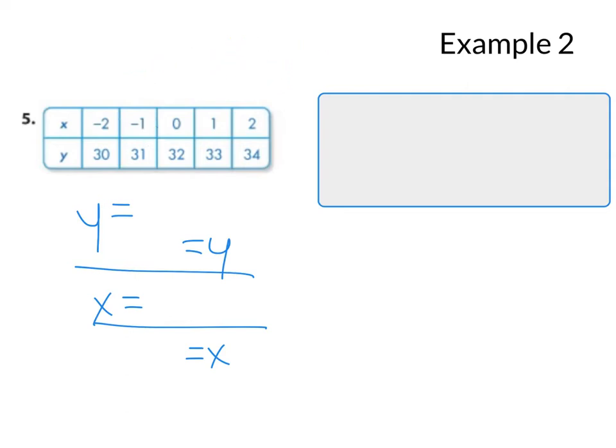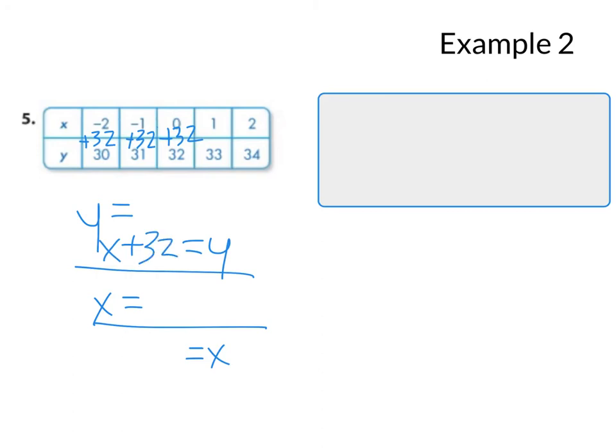Let's try adding. What do I need to add to negative 2 to equal 30? Well, if I add 30 to negative 2, I get 28. But if I add 32 to negative 2, I get 30. Let's see if it works here. If I add 32 to negative 1, do I get 31? Yes. If I add 32 to 0, do I get 32? Yes. So we're going to have x. I start with x, such as negative 2. I add 32, and I get to y.